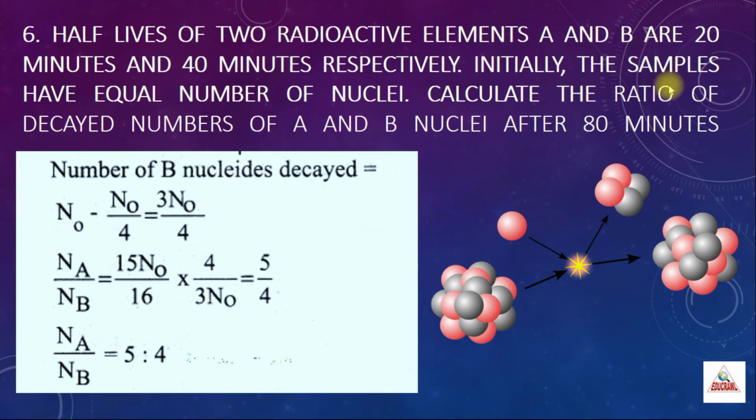Now actually in the question they have asked us to find the ratio, that is N_A divided by N_B. So N_A divided by N_B is 15 N naught by 16, the whole divided by 3 N naught by 4. When you take it to the numerator it goes as reciprocal. You can cancel N naught, and 3 and 15 get cancelled. 4 and 16 will get cancelled, and after that you will get the ratio as 5 divided by 4. So the ratio of the decayed number of nuclei after 80 minutes is 5:4.